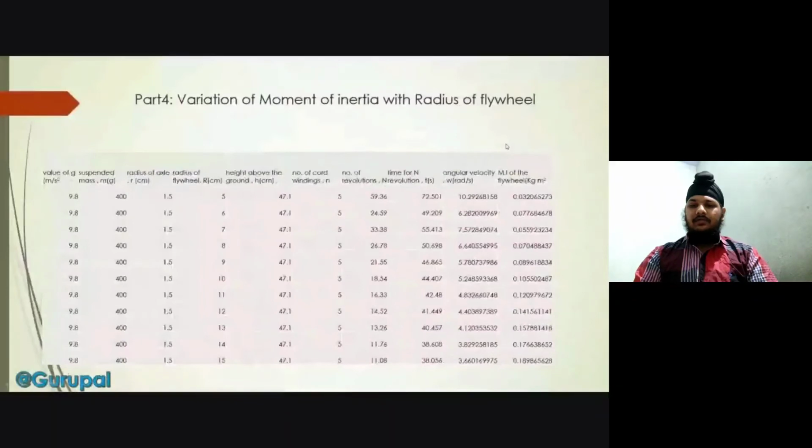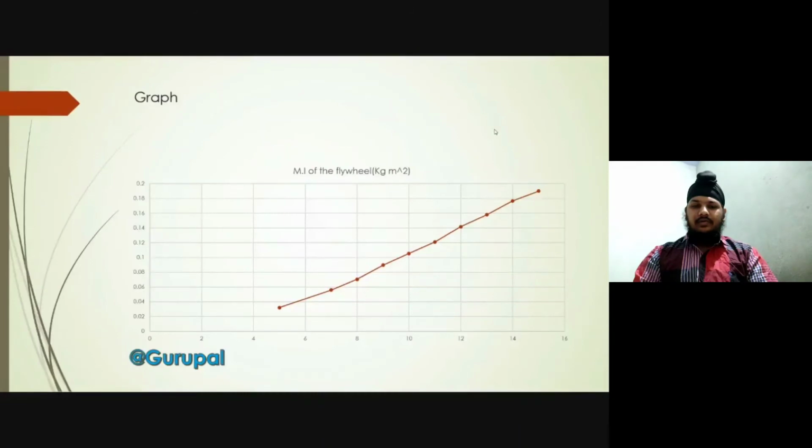For this reading, I have got moment of inertia of flywheel equal to 0.032065273 kilogram meter square. All other readings are taken in the same way, and moment of inertia of flywheel is calculated by the formula. This is my graph plotted on the basis of my readings. This graph looks like a straight line, and I can say that moment of inertia of flywheel is linearly dependent on the radius of flywheel. Now Anish will continue.